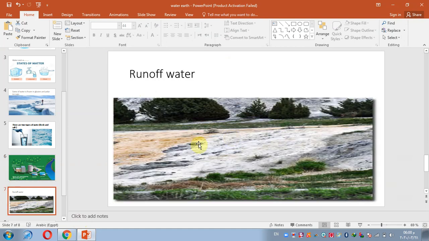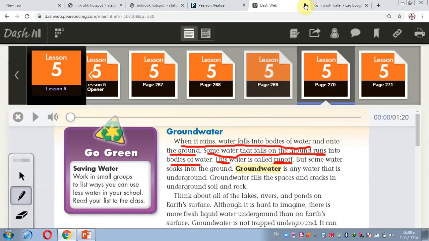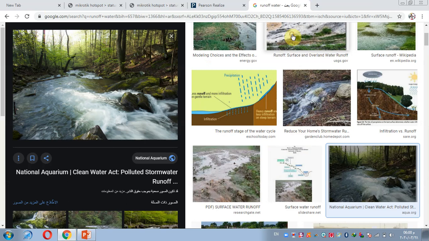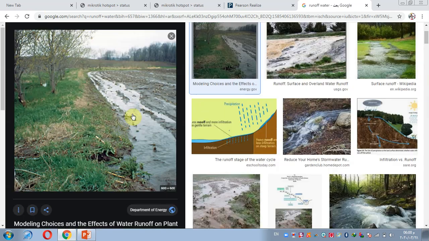This type of water is called runoff water.